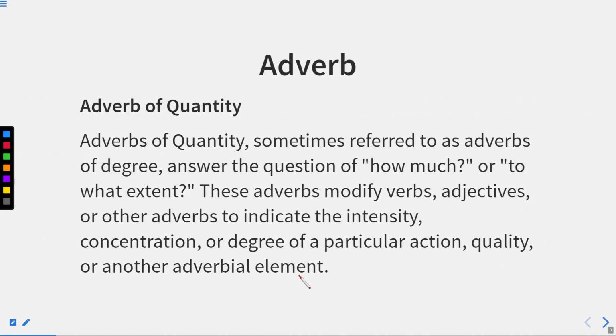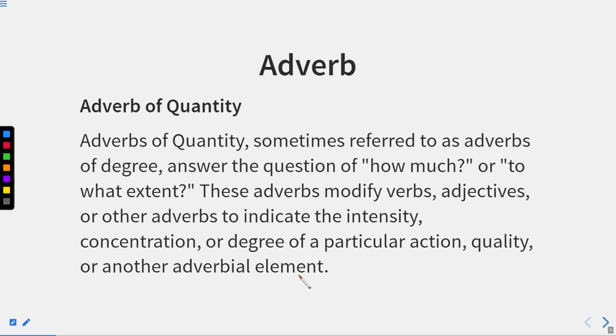Now first we'll discuss adverb of quantity. If I'm saying a word quantity, that for sure means something which is related with some amount or some number. It means I'm talking about something which is how much.